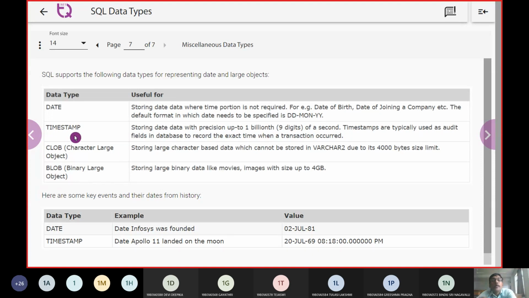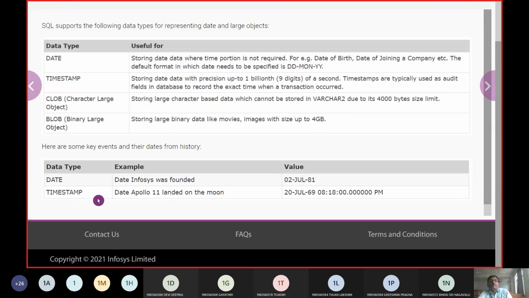With TIMESTAMP, it works with minutes and seconds, and it can even track the occurrence of a transaction in milliseconds. And we have character large objects, CLOB, and binary large objects, BLOB. They store binary data, like image content, movies or binaries, in the database.